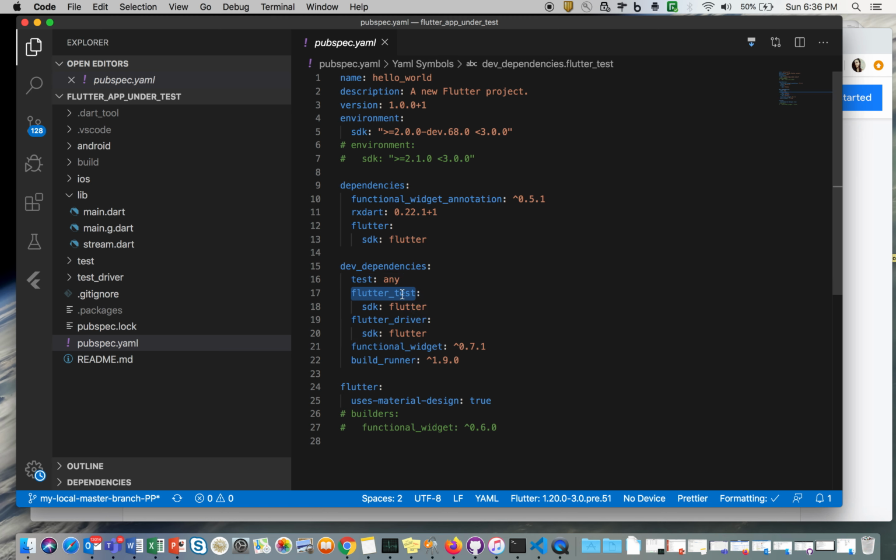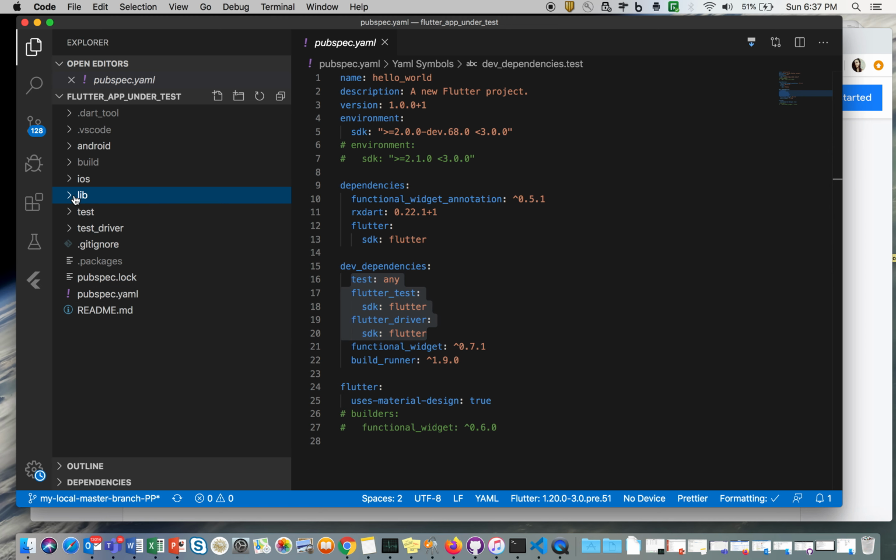One is this test, which basically tells that I will be able to execute any of my tests, whether it be a widget test or integration test. Then flutter_test, which will come from the Flutter SDK. We are going to use Flutter SDK for testing Flutter. And then flutter_driver. These three things should be there. These are all mandatory. If these are not there, you will not be able to automate your Flutter application. So we have gone through main.dart and then pubspec.yaml.